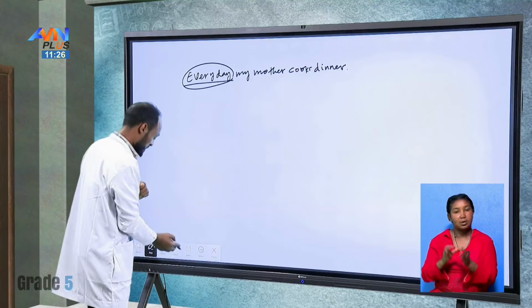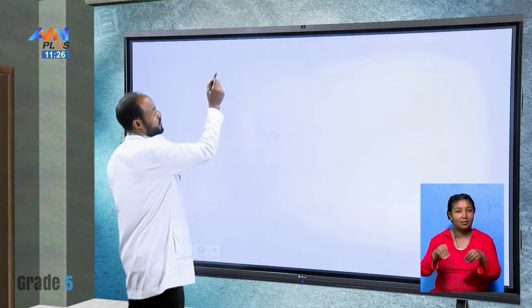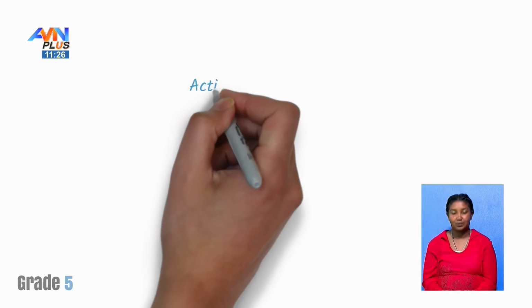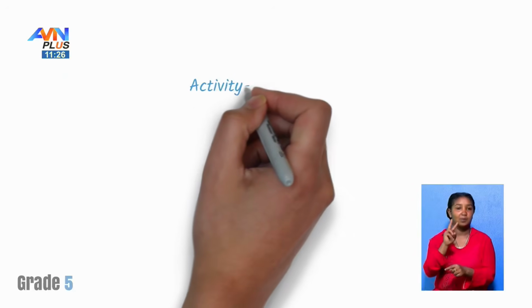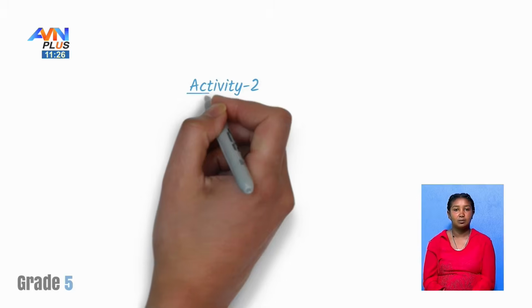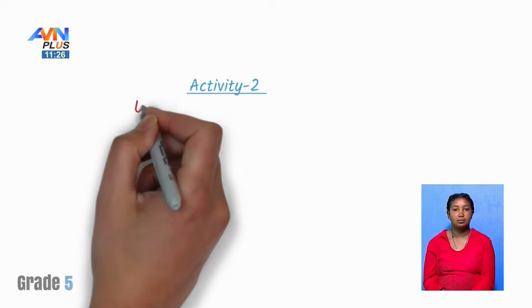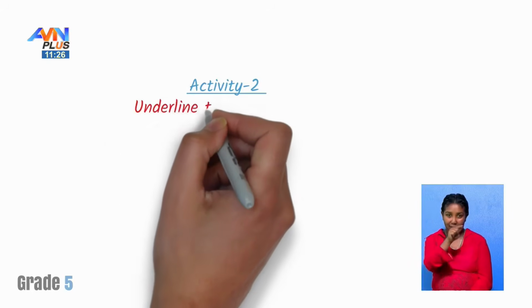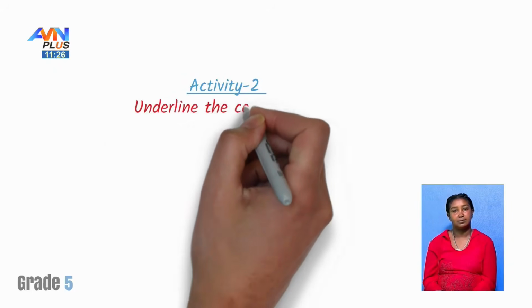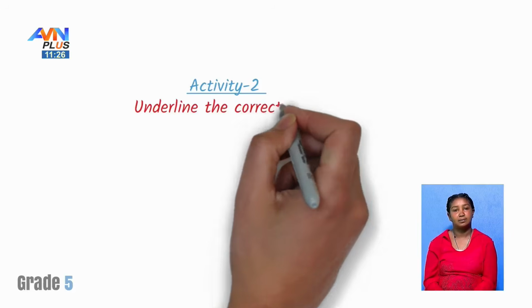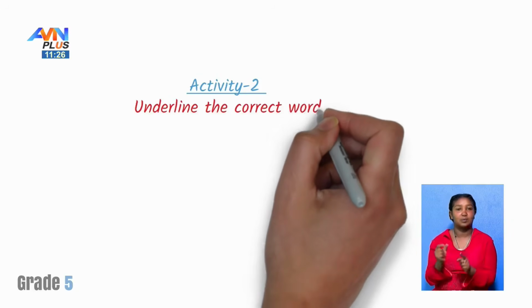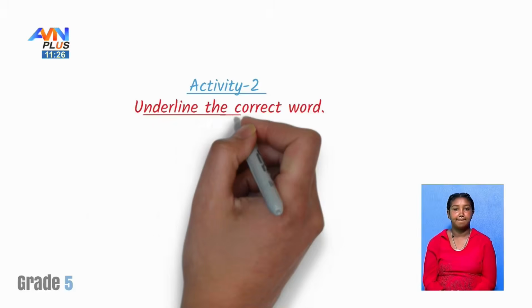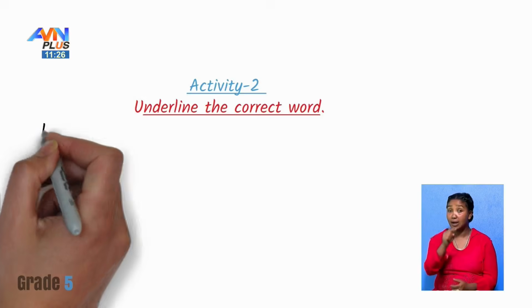Nice students. Okay, now let me give you another activity which will be done within 1 minute. Activity 2. Underline the correct word.